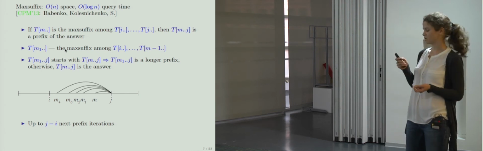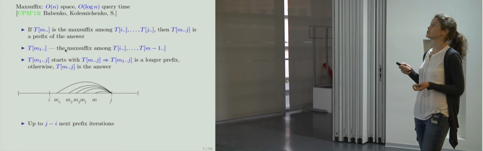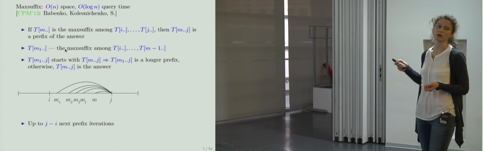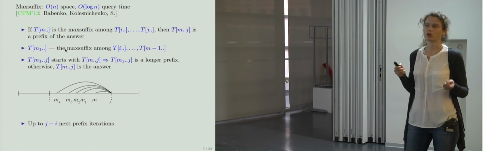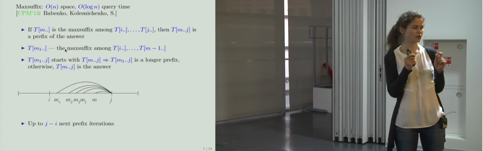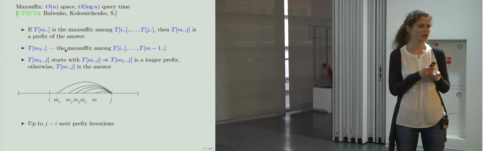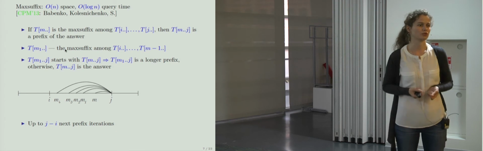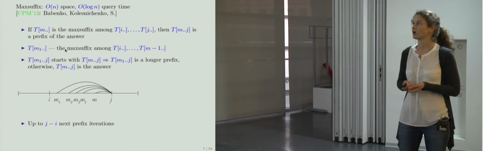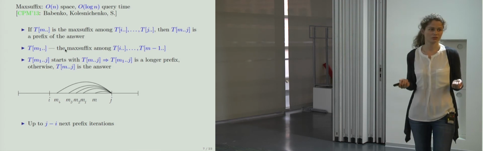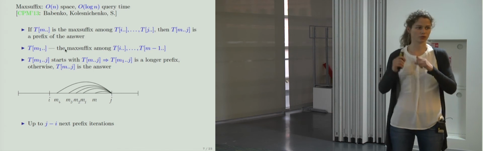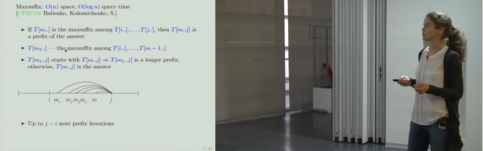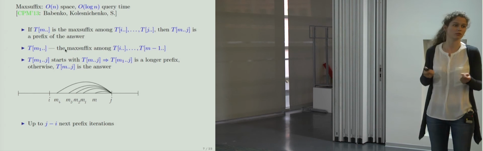Now we can take the maximal suffix starting inside the range I to M-1. And we showed that if T_M1J starts with T_MJ, then it's another, longer prefix of our answer. And if it doesn't, then T_MJ is the answer. We can return it.